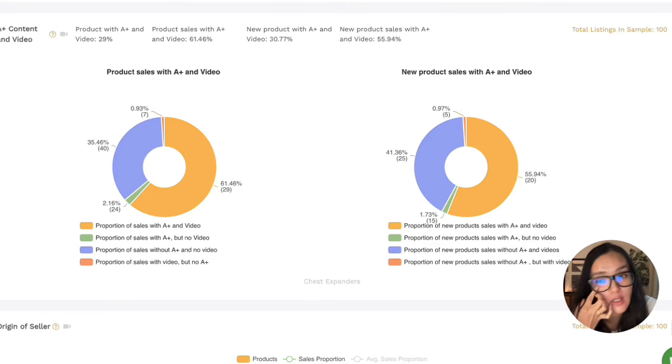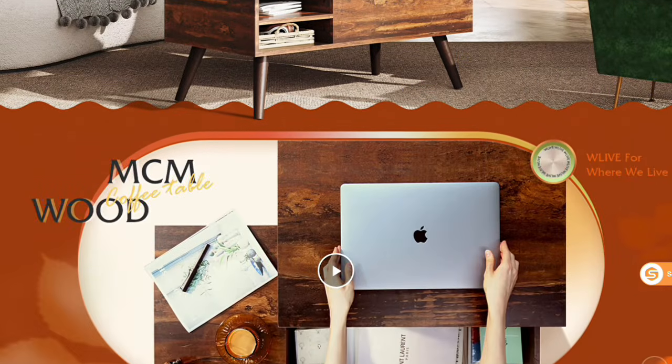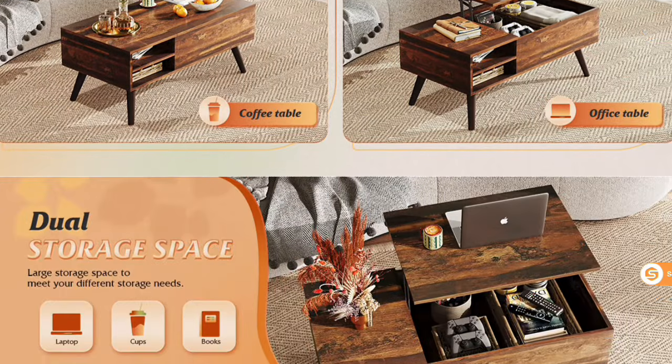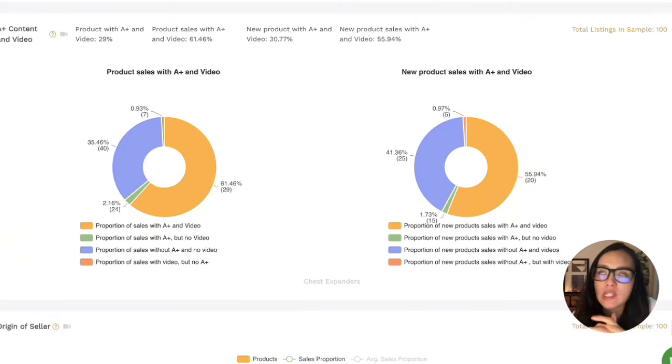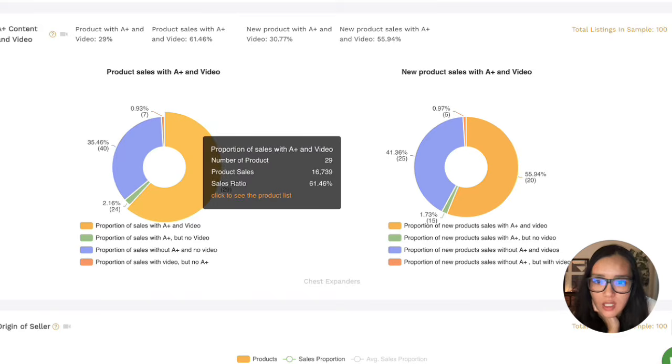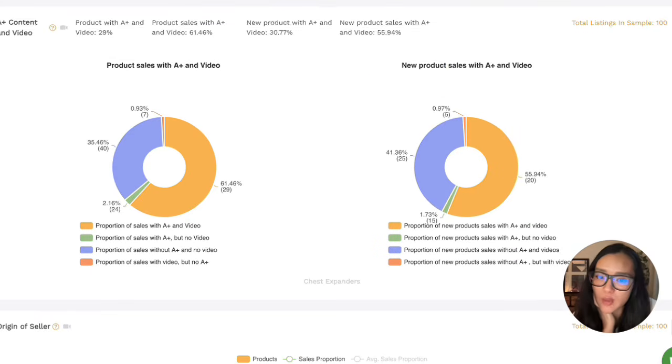And then the next thing is A+ content. In case you guys didn't know, A+ content refers to those pictures, videos and images that you see on the listing when you scroll down. It's pretty much like advertising artwork. The reason it would be important for you, if you want to create an affiliate blog or something related to the product, is that you want something that already has really nice images and artwork, so that would be less work for you to do. It looks like a decent amount of listings do have that A+ content. So once again, it'll make your life a lot easier.